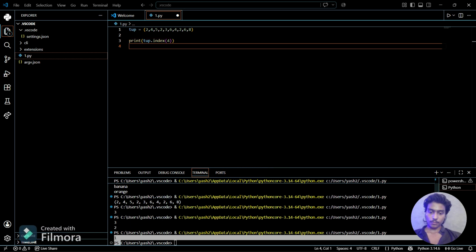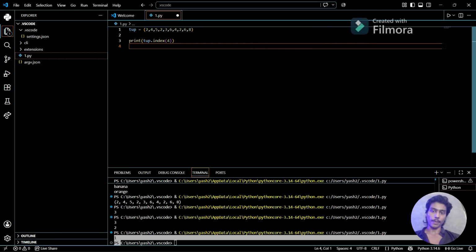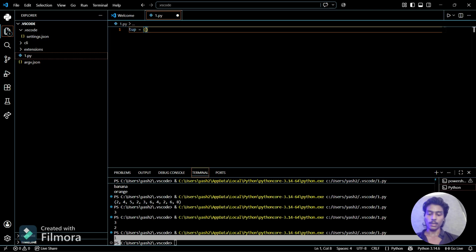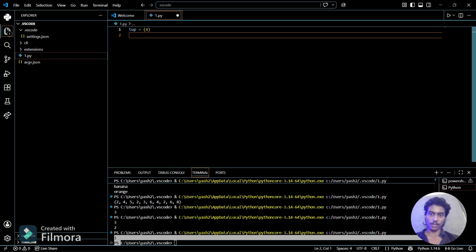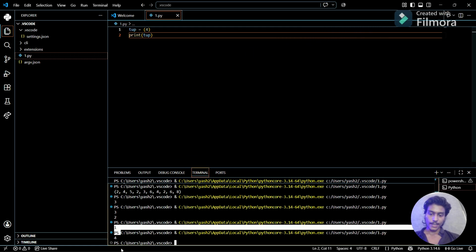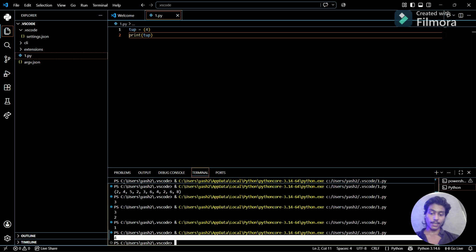And now we are left with the topic of packing and unpacking of the tuple, which is again a very important topic. Let me first give you an example of how we can identify a tuple. If I store 4 here between the parentheses and print tuple, it will print 4 as it is, but it is not stored as a tuple.